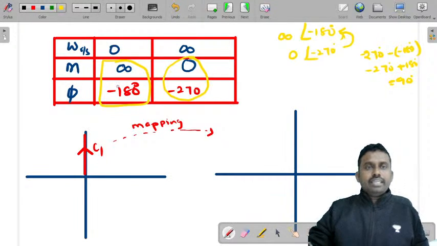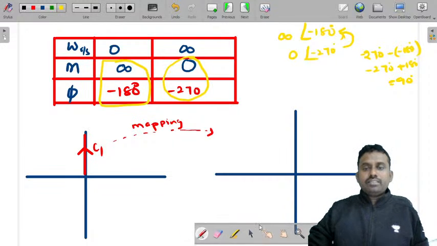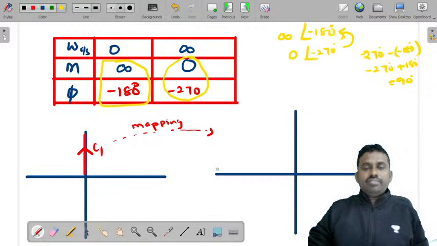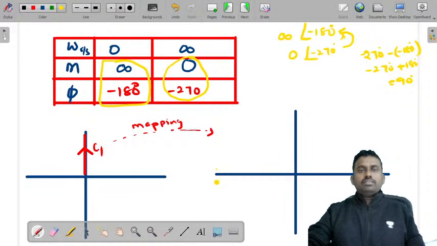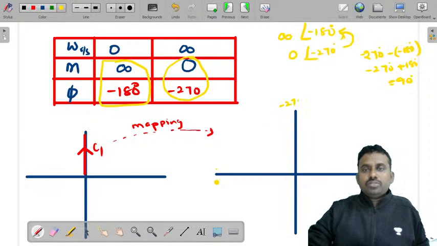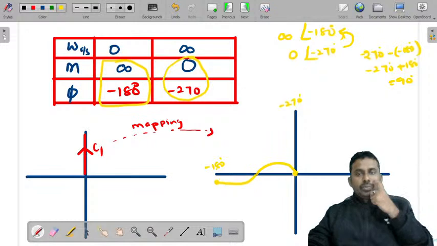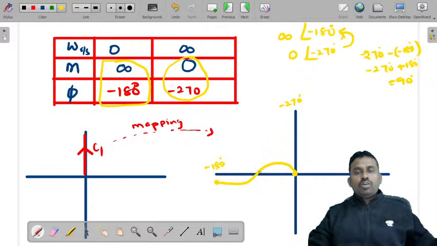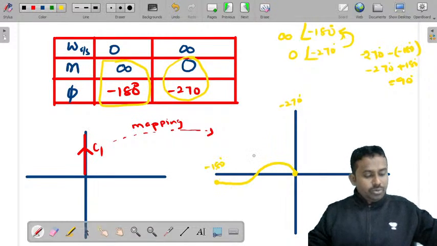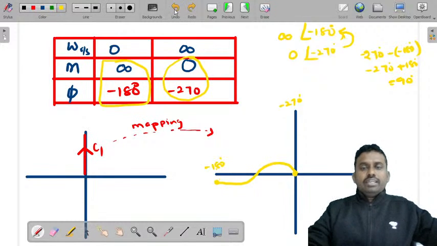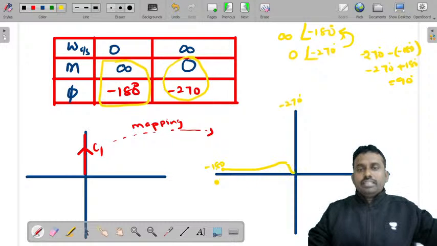Right? Now, what is infinity at an angle minus 180? This is minus 180. And infinity at an angle minus 180 is either here or here. Right? I'll just take this point here. And 0 at an angle minus 270. So this is minus 270. This is minus 180. So it will start and end like this. And you need to check whether it is intersecting this point or not. You can also draw it something like this. See, you can take this point and you can also draw it like this.